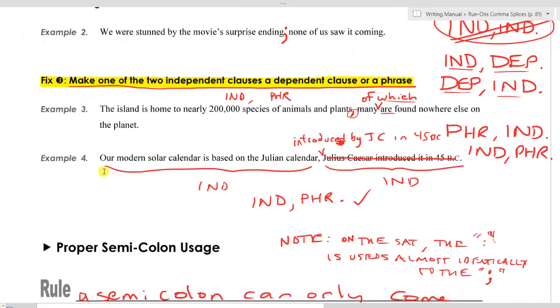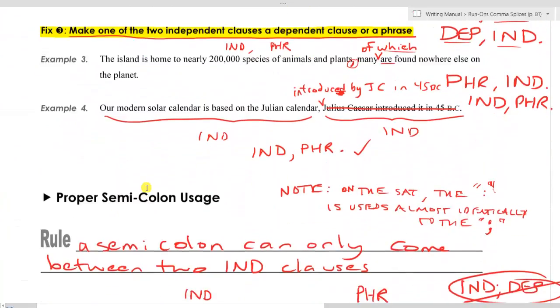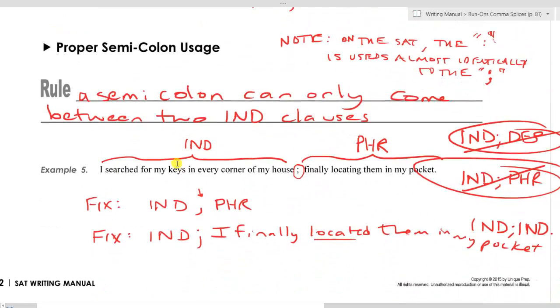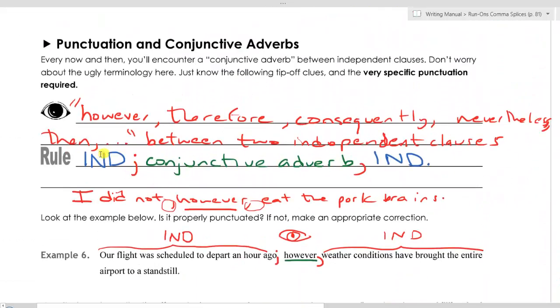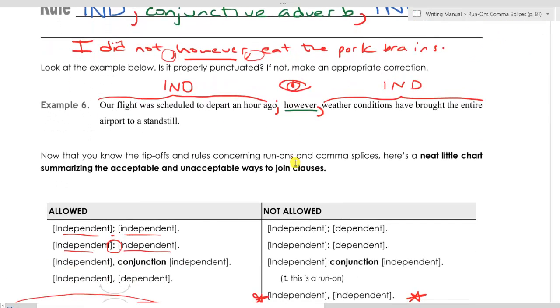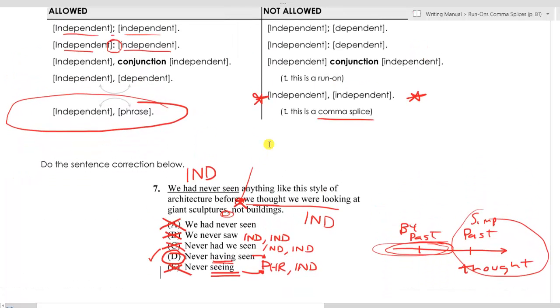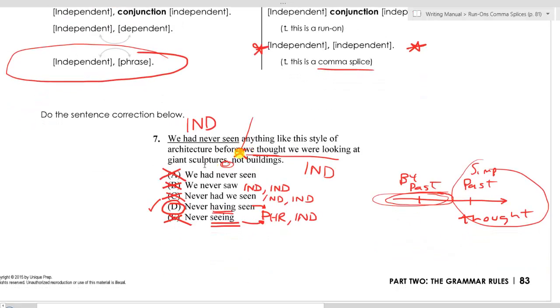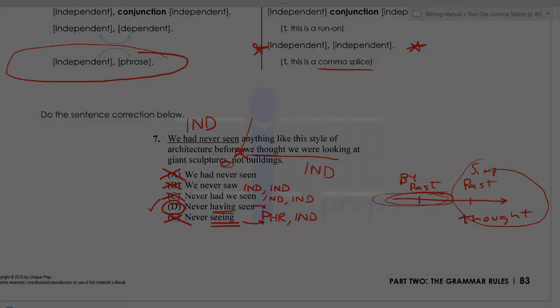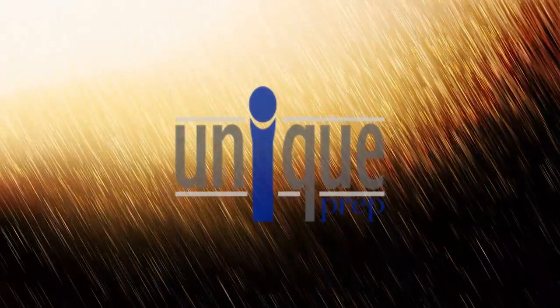There are several ways to fix comma splices. This third fix is probably the most important. Remember that semicolons can only come between two independent clauses, and make sure you know the appropriate pattern for separating two independent clauses with a conjunctive adverb. Make sure you know the proper punctuation. You also should probably just have memorized all of these scenarios, what is allowed, what is not allowed. That will most likely make you a little more confident and help you go a little bit more quickly. That is all for run-ons and comma splices.